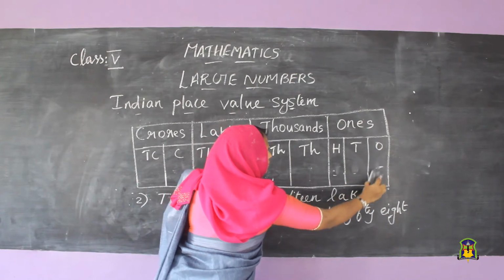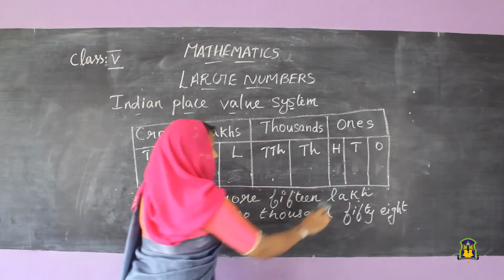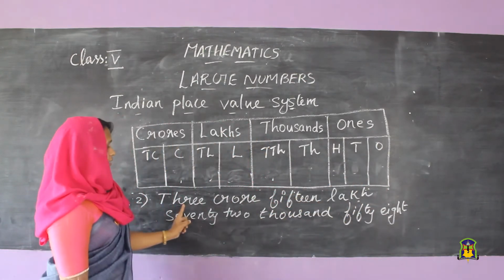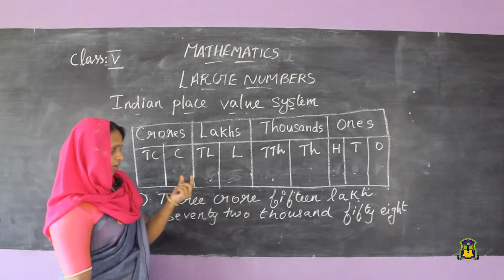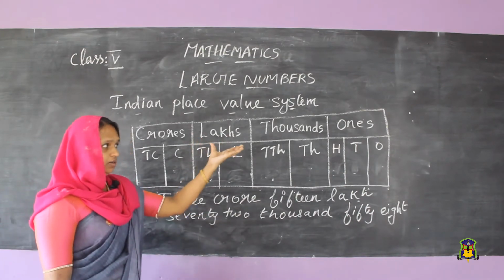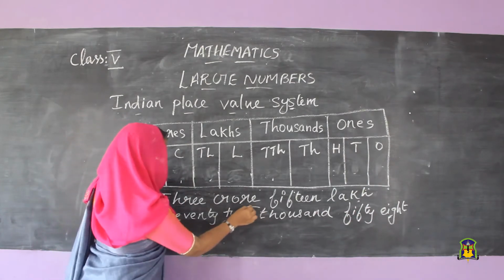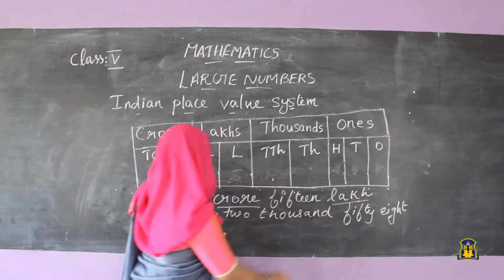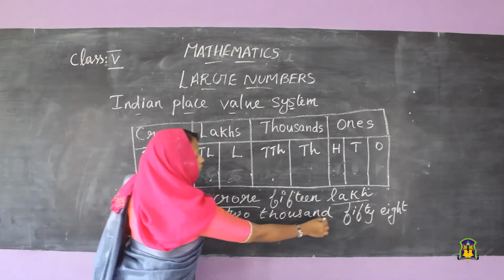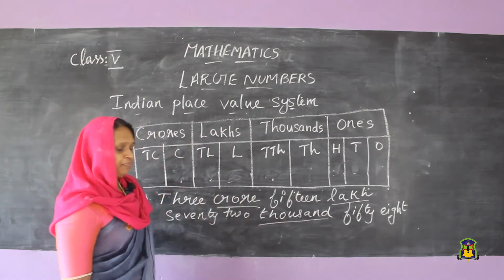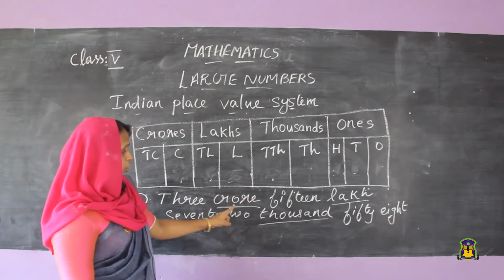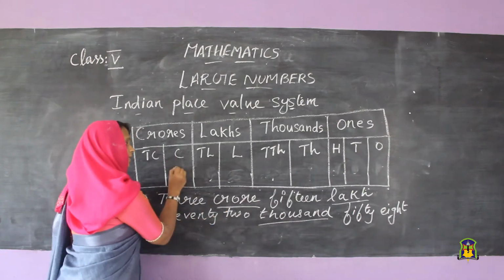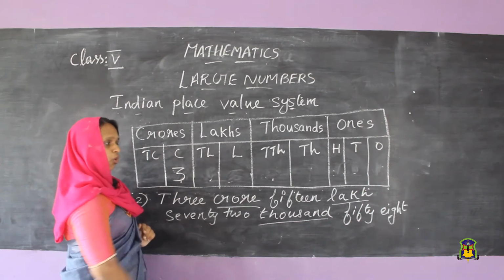Now see this: 3 crore. First you understand what all periods are there. 3 crore, then comes lakh, then 72,000. So where do I write this? Here, 3 crore.